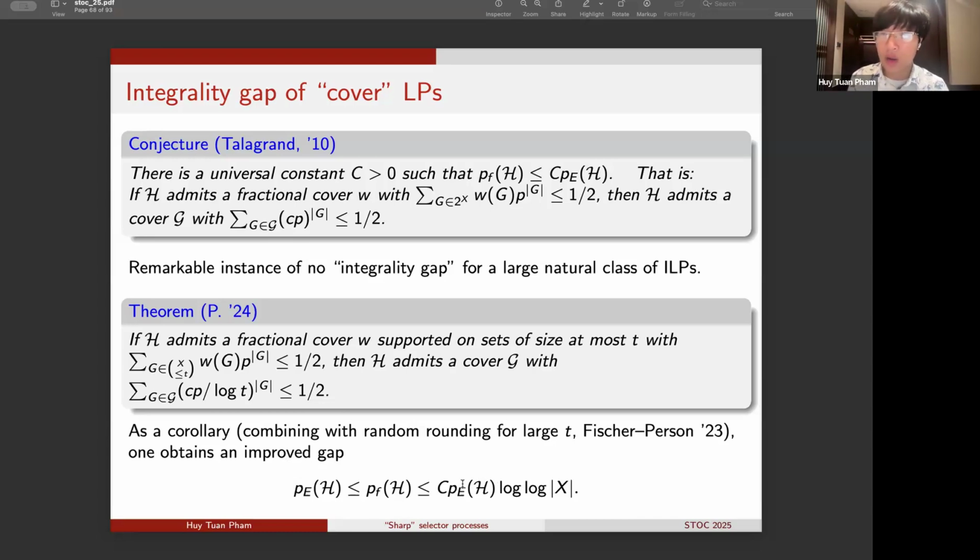And let me note that up until our work, in general, the best gap between the fractional expectation threshold p_f and the expectation threshold p_E is still only a factor of log ℓ that comes from the Kahn-Kalai conjecture. So this immediately gives an exponential improvement over the best previously known gap.